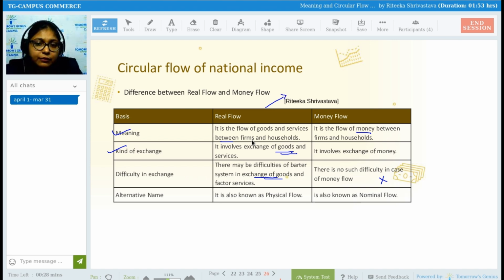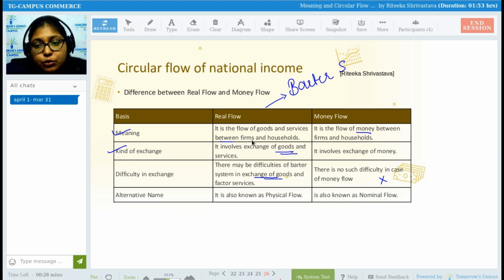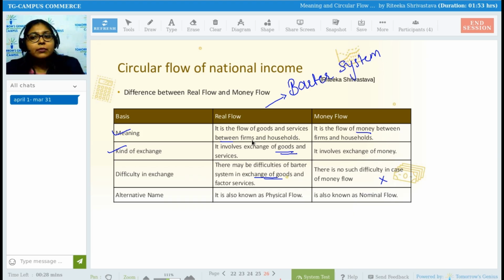So real flow is the flow which is taking place between firms and households in respect to goods and services. So they say there might be a problem when we did not have money and we used to follow barter system. What is barter system? Any idea? What do we mean by barter system? No? You haven't heard about it earlier?